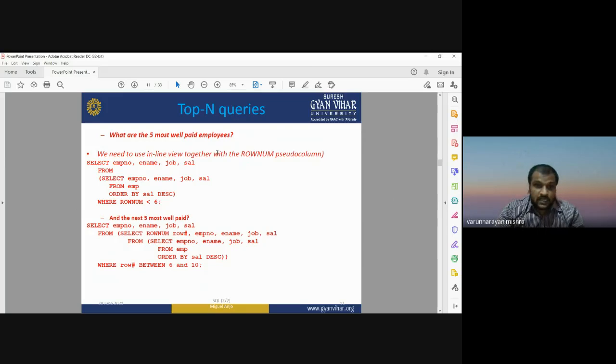Okay, suppose there is a question: what are the 5 most paid salaries of employees? In this you have to check the most paid employees. So we need to use an inline view together with the rownum pseudo column. In this way you can run the top n query by running this kind of syntax. This is the syntax in which you can write your query and you will get the answer. This is a top n query.